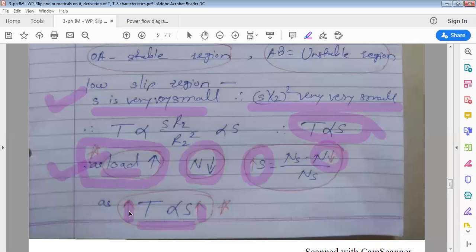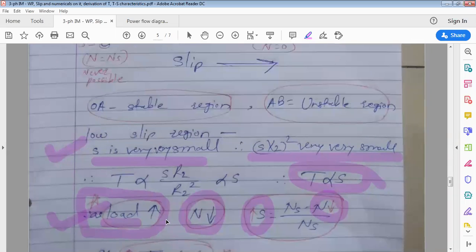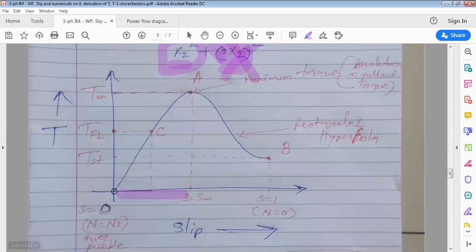The motor produces more torque in the low slip region for increased load by taking more and more current from the supply with constant supply voltage. Clear?